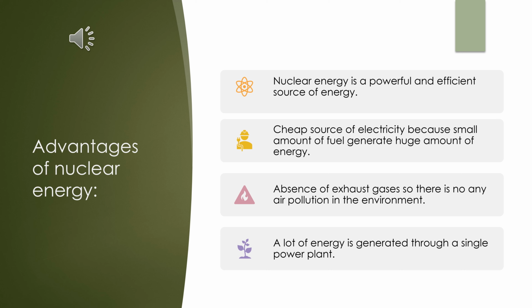The fifth one is that nuclear energy is a powerful and efficient source of energy because no greenhouse gases are released during this reaction, and a cheap source of electricity because a small amount of fuel is used to generate a huge amount of energy. Absence of exhaust gases, so there is no air pollution in the environment due to the production of nuclear energy. And the last one is that a lot of energy is generated through a single power plant.